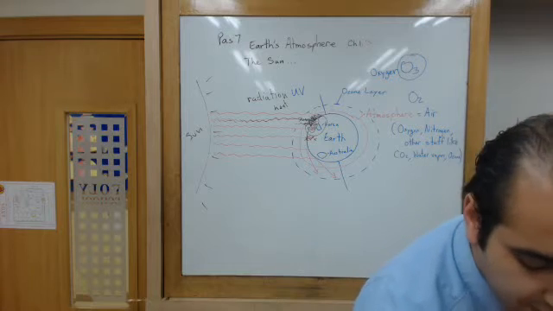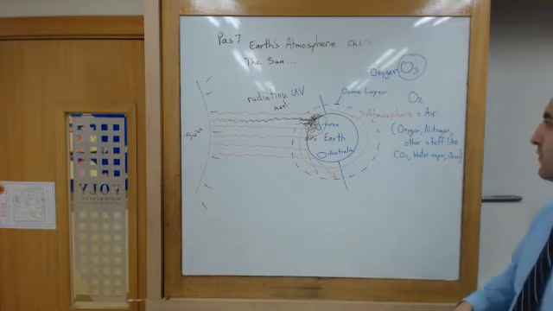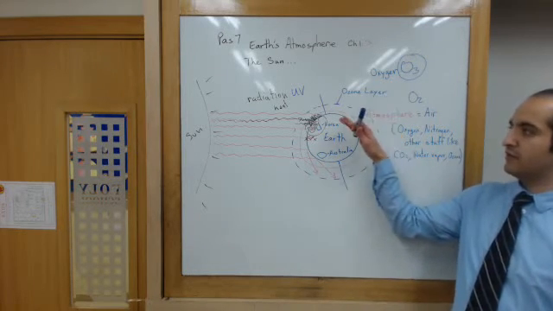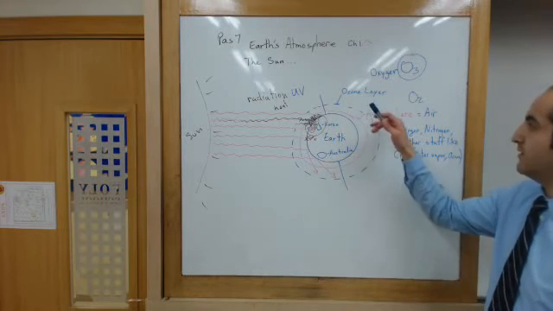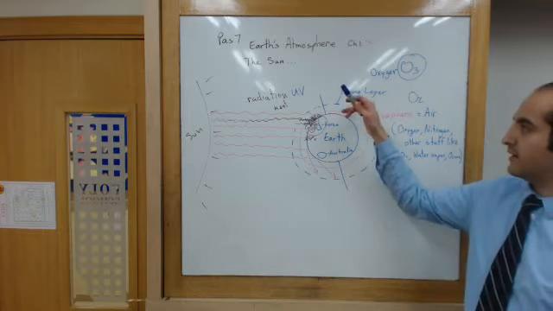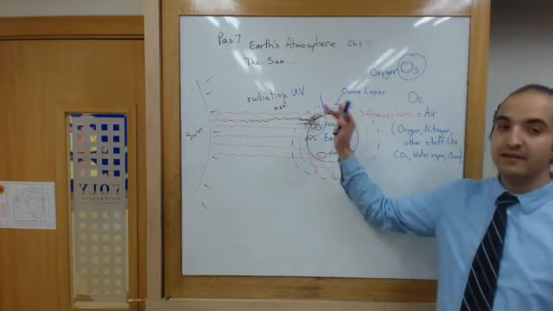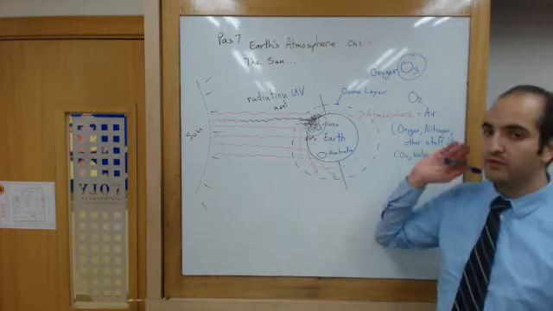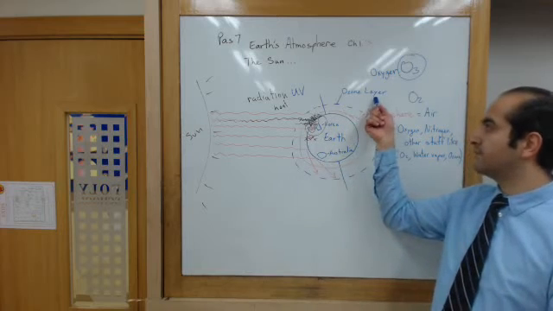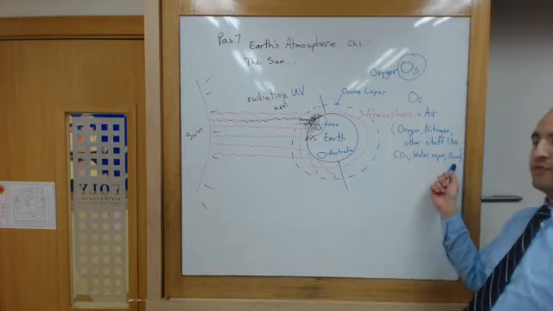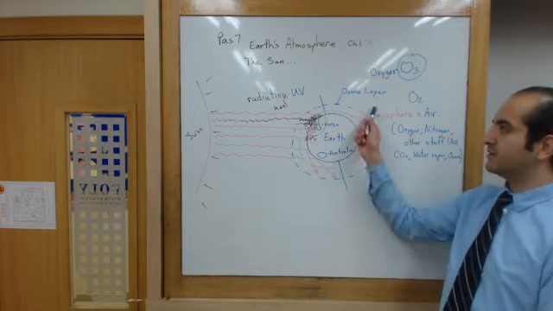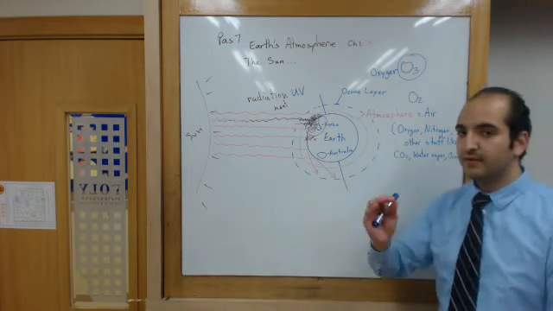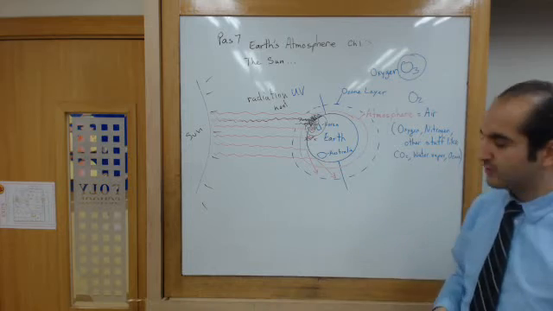Now, this ozone layer should not be confused with the atmosphere, which is actually closer to the Earth. This ozone is a little bit higher up. These are not the same thing. So this heating is not related almost at all to the ozone layer. There is ozone in the atmosphere, but this is a little bit of ozone, this is a lot of ozone. Shield, atmosphere, a little bit different. There are two different kinds of shields.